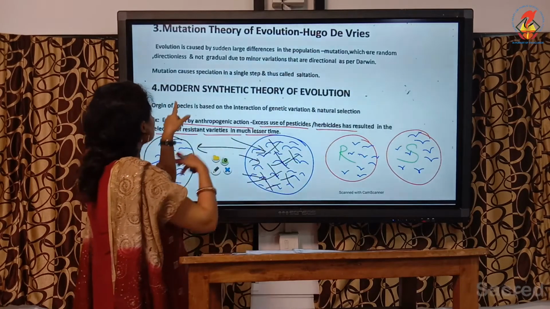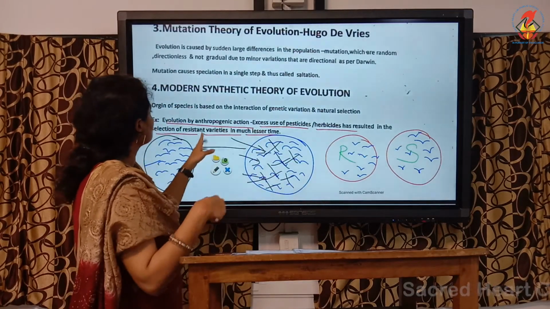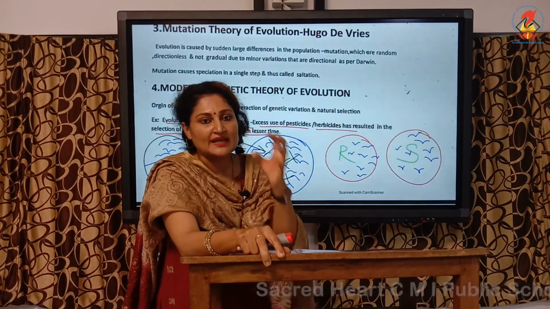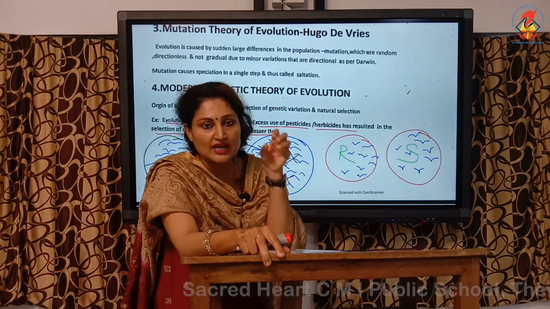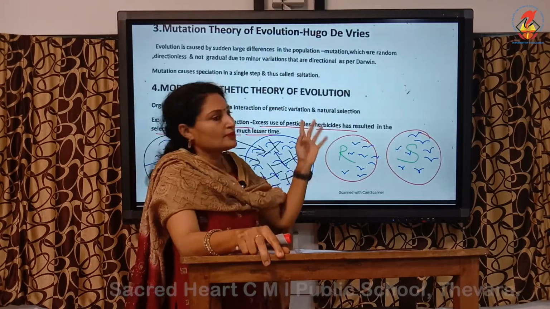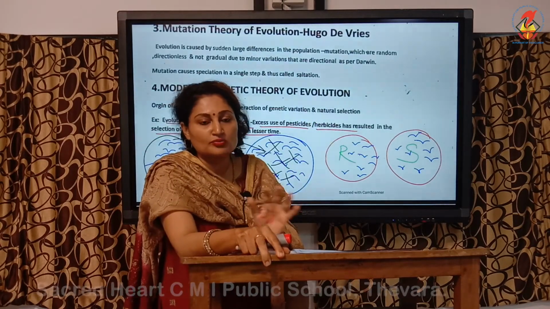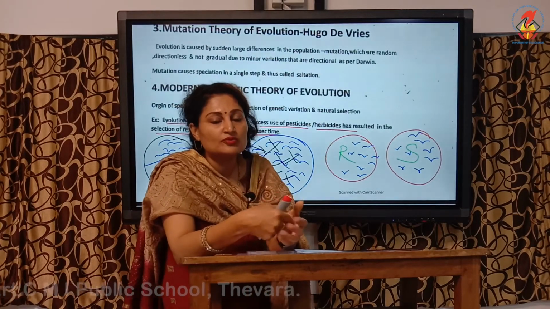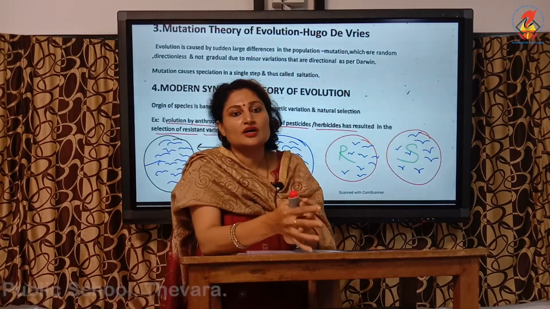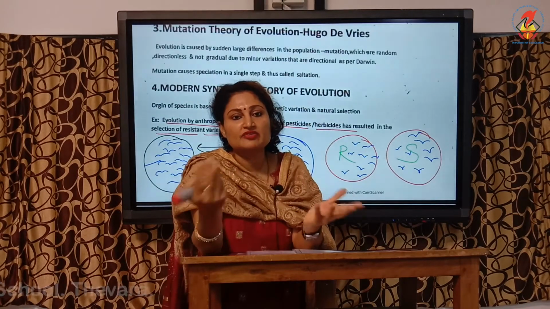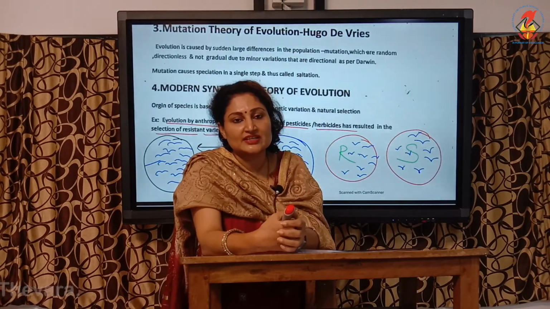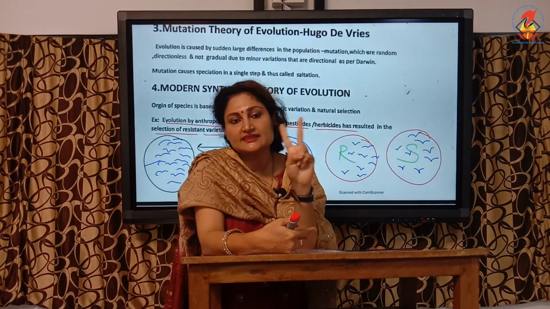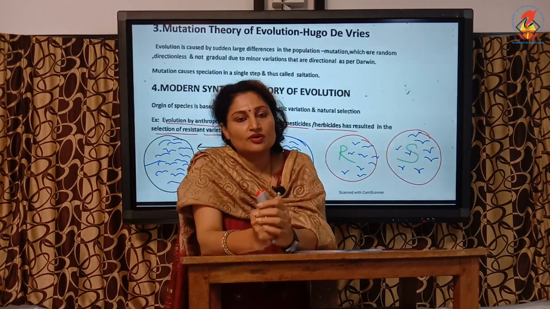So the example to support the modern synthetic theory of evolution is anthropogenic action. Anthropogenic means man's action, not natural. We apply pesticides and herbicides to control. However much we control, after some time the population is re-established, and we wonder, oh my god, we applied lots of Baygon spray or something, and again we see the population re-established. The reason is that any population will have two varieties, resistant and sensitive. I hope the concept is clear.